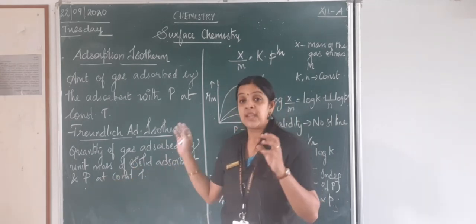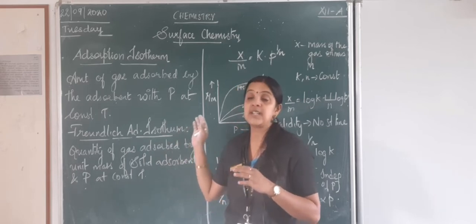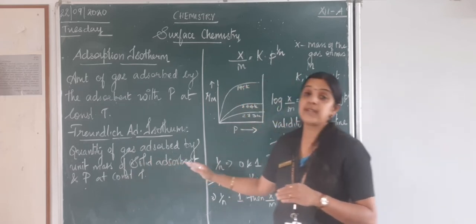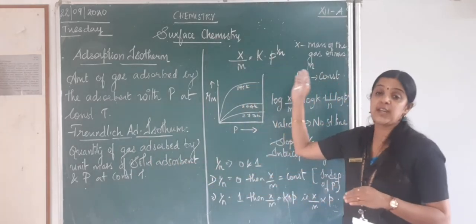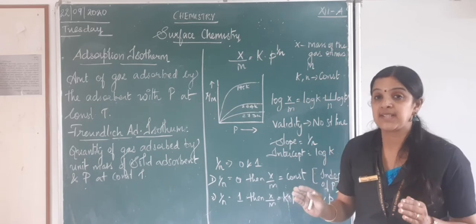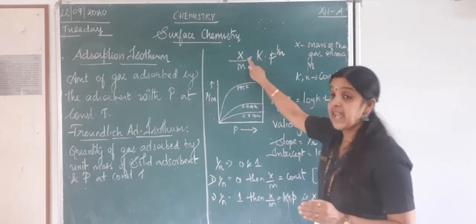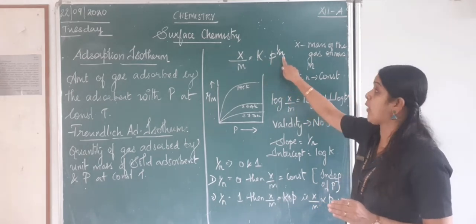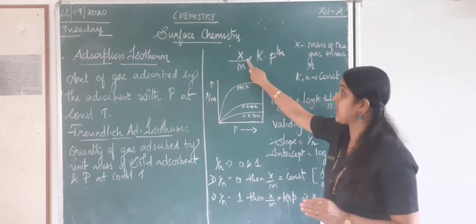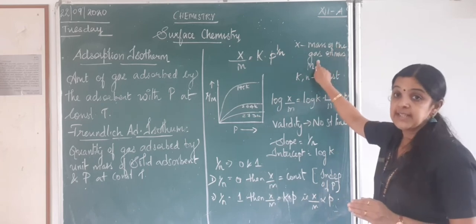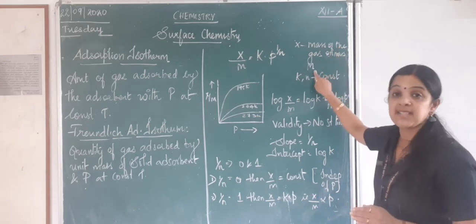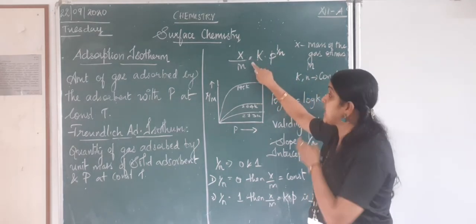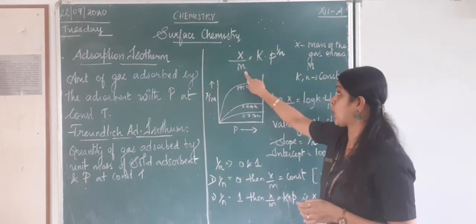So when he was trying to find out the relationship between the mass of the gas adsorbed with respect to the pressure, he gave a mathematical expression: x by m is equal to k into p power 1 by n. Here x is the mass of the gas which is getting adsorbed on the mass m of a solid.